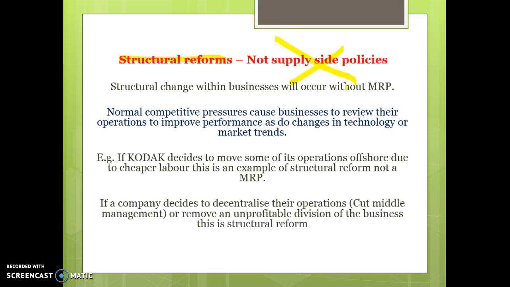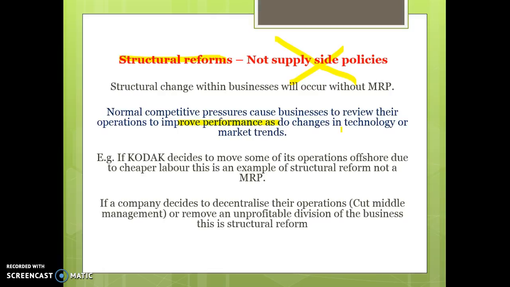So structural reforms are very different, and it's basically a business deciding to change the way they operate. For example, if there's a threat of cheaper imports because of some form of change to trade liberalisation in the past, which is a form of microeconomic reform policy, and the business just decides to change the way that they go about doing things, that's an example of structural reform. So normal competitive pressures cause businesses to review their operations and try and improve performance.